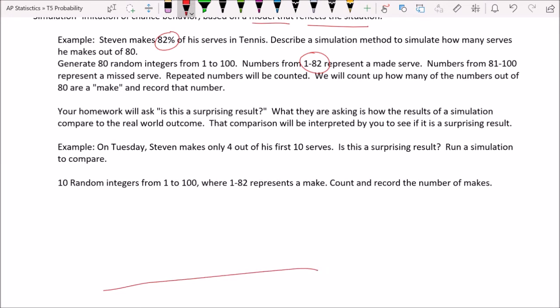We'd probably make a dot plot of this. So he could have made 10 serves, could have made 9, 8, 7, 6, 5, 4, 3, 2, 1, or it'd be unusual, but he could have made 0. And so what's probably going to happen is you're going to have a few in the 8 range, and a few in the 9 range, maybe even a few in the 10 range. Maybe there's only one 7, two 6s, maybe no 5s and a 4. Or maybe a 5. So I'm kind of making this up, right? But this is possibly what could happen in the simulation.